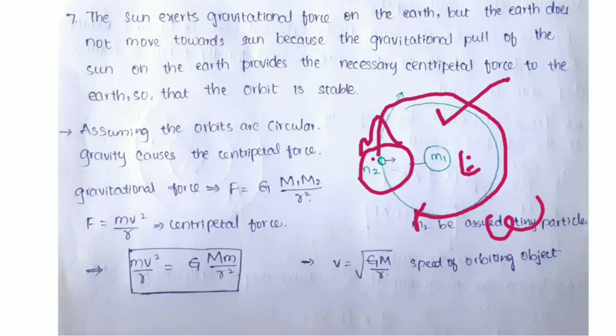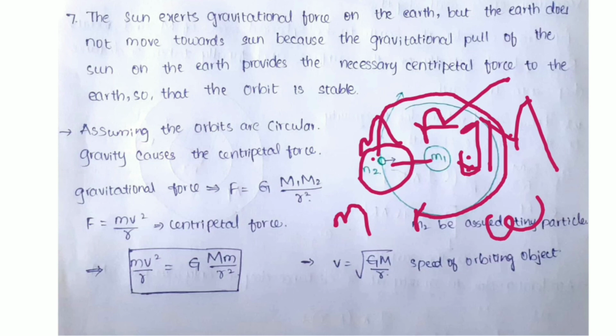This is small m and this is capital M, and we know that according to gravitational force, if there are any particles in the universe and they are separated by a distance r, there will be a gravitational attraction force acting between them. That may be Fg.